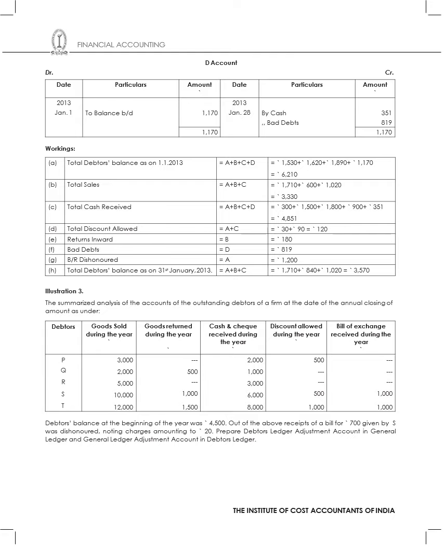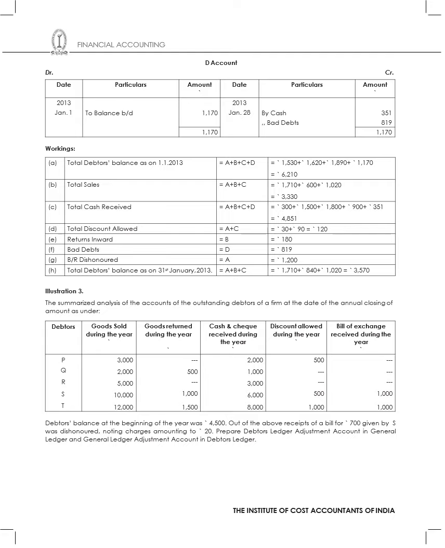So everything I'll record, because one of the things is that I will have to total it, and then I will have to cumulatively do the sum. Then total discount also I will accumulate. Returns inwards I will accumulate. Bad debts I will accumulate. BR dishonored I will accumulate. Total debtors balance as on the closing balance, that also I will accumulate. So all these things I will accumulate, and then I will record the sums.